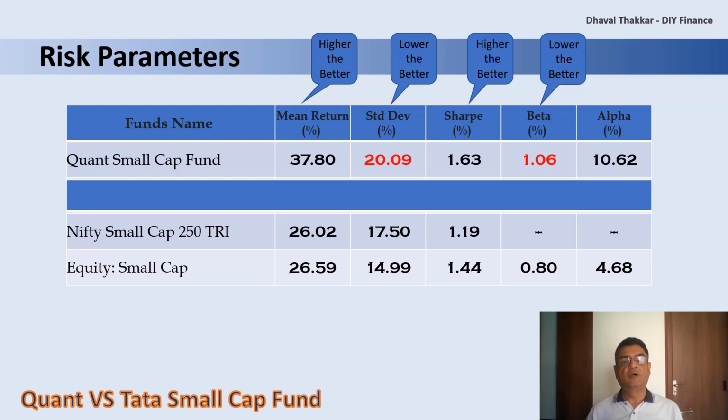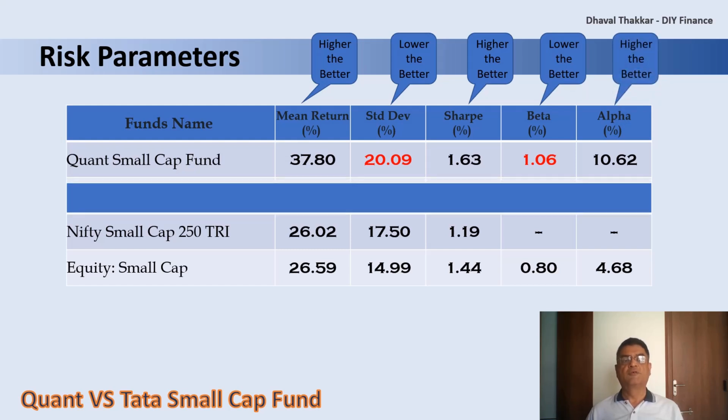Fifth one, alpha. That is a tool that measures how much better the fund has performed compared to the category. Here, it is 10.62, which is higher than the category average. Here, higher the value is better. Now let's see for Tata Small Cap Fund.